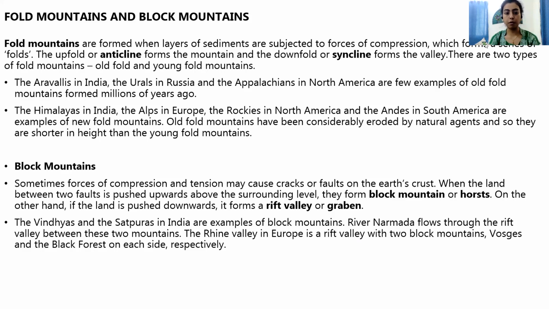Let's come to block mountains. What are block mountains? Sometimes, because of some external force or compression, if you put force on something, cracks appear.